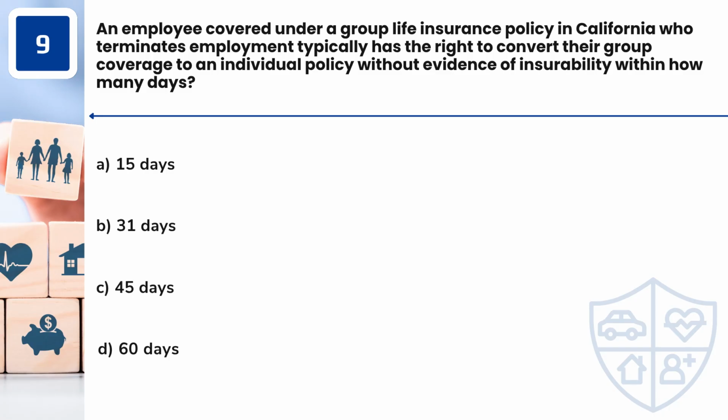An employee covered under a group life insurance policy in California who terminates employment typically has the right to convert their group coverage to an individual policy without evidence of insurability within how many days? A. 15 days. B. 31 days. C. 45 days. D. 60 days.